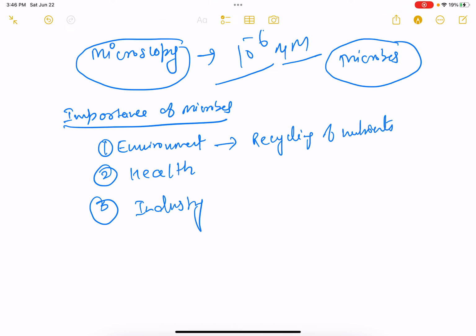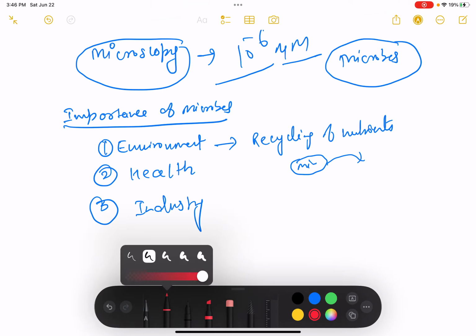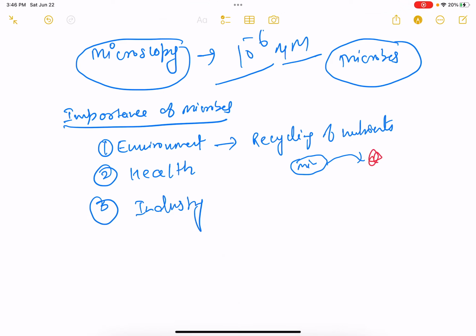For example, in the environment, suppose this is our microbe, and the microbe is able to convert a toxic, recalcitrant compound, for example this one, into a non-toxic, small compound that is environmentally acceptable.